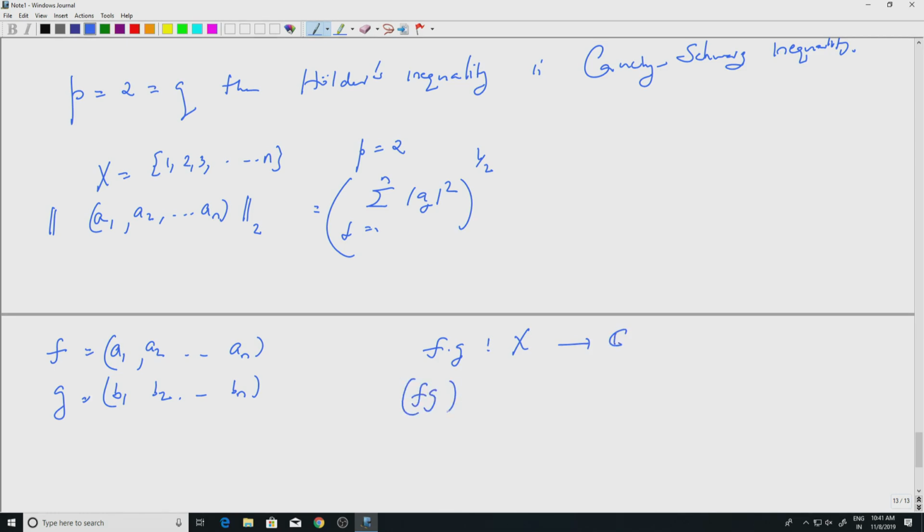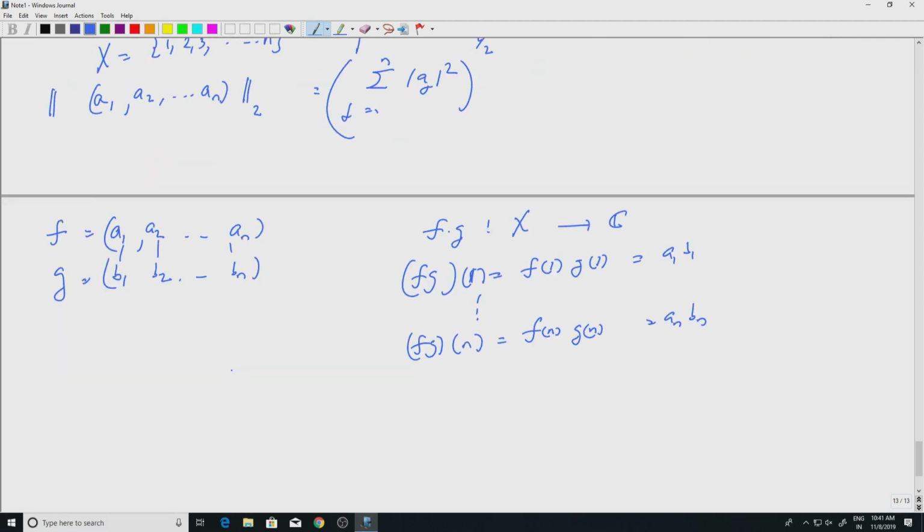Fg of 1 will be f1 into g1, which is a1 into b1, and so on. So, fg of n will be fn into gn, equal to an into bn. So you simply multiply pointwise, right, that is your fg, and you take the L1 norm.